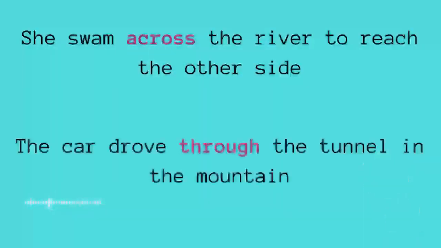Okay, now let's have a look at another example. The car drove through the tunnel in the mountain. Through the tunnel. So why are we using through? Because the tunnel is somewhere inside the mountain, and in this case the tunnel is basically covered, it is not facing the sky, so everything is closed, and that is why we are using through. This is number 1.